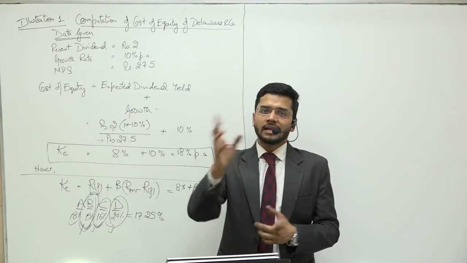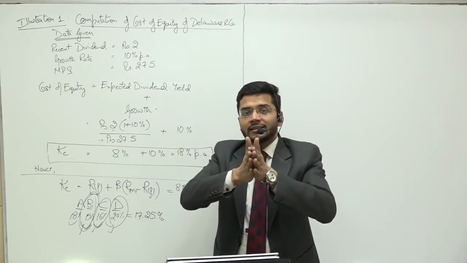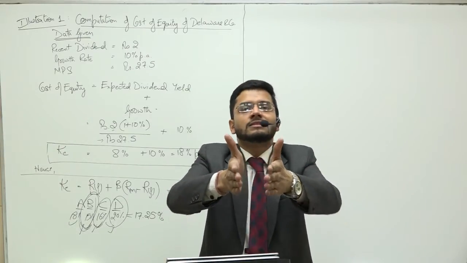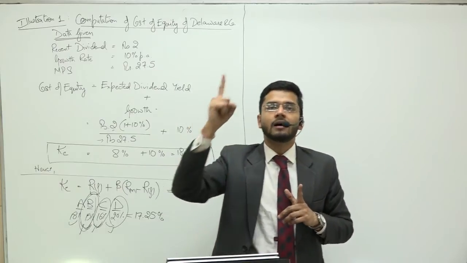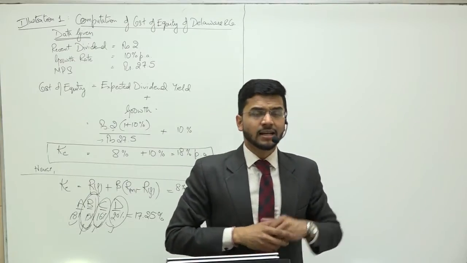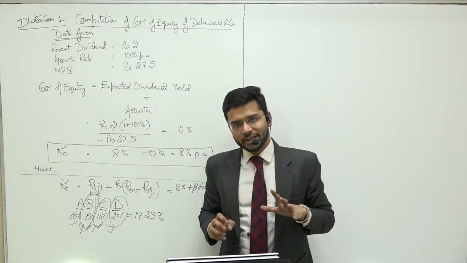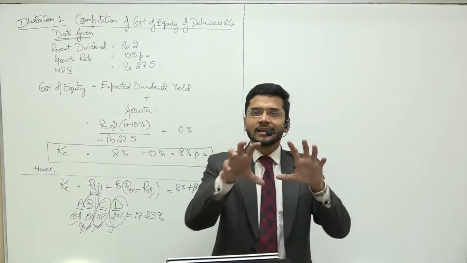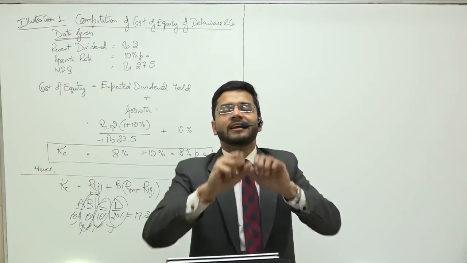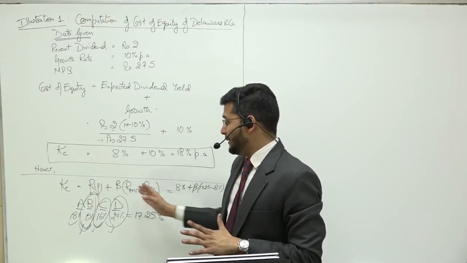If beta is 1, that means the company is absolutely in sync with the industry, and the direction in which the industry moves in terms of return and risk, the company also moves in the same direction. This is represented by beta 1. If beta is above 1, then this indicates that the company is moving ahead of the industry standards. If beta is less than 1, this indicates that the company is behind the industry standards. The company is a little less aggressive than industry standards. These are the indicators of beta.